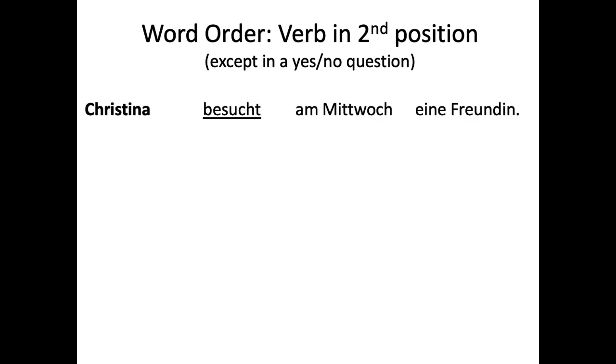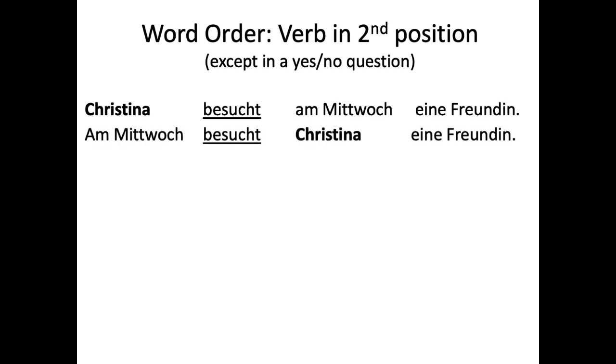Okay, now we have a couple more examples with the tricky direct object situation. So, Christine besucht am Mittwoch eine Freundin. Christina visits on Wednesday a friend, or visits a friend on Wednesday. You would switch the word order in English. Am Mittwoch besucht Christina eine Freundin. So we've just put am Mittwoch, which is the time expression, to the front, and then we've got a verb in the second position. So that's easy enough.